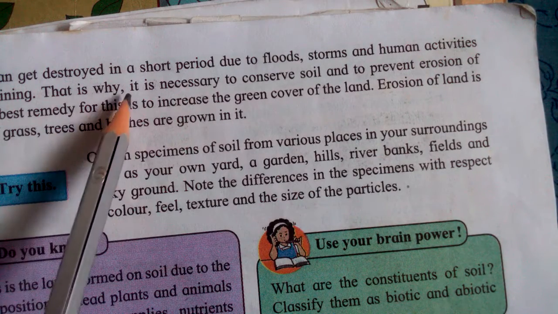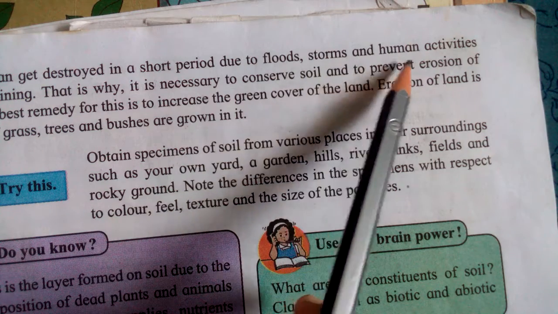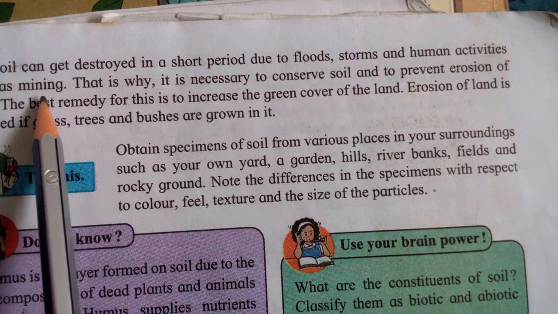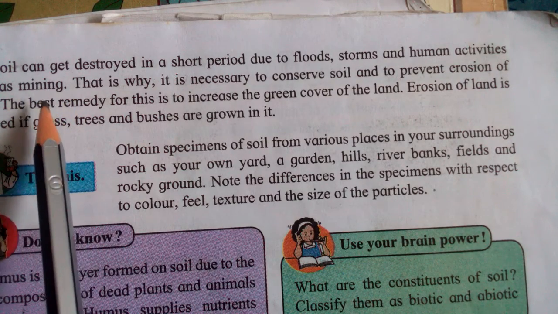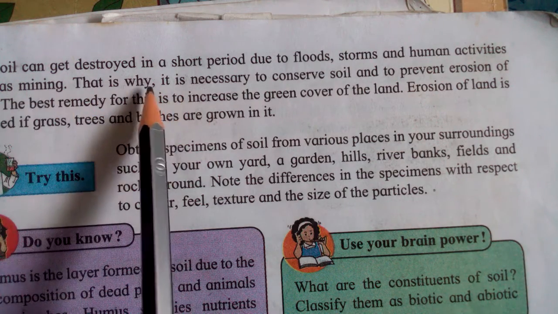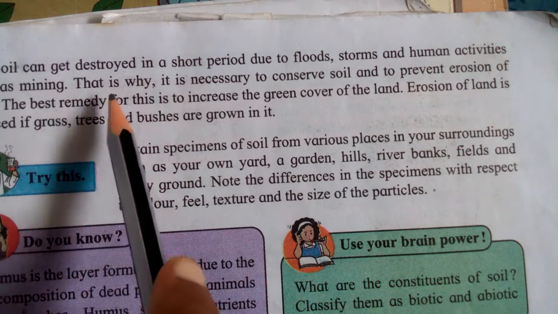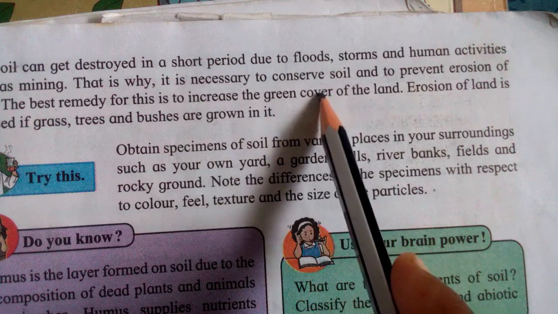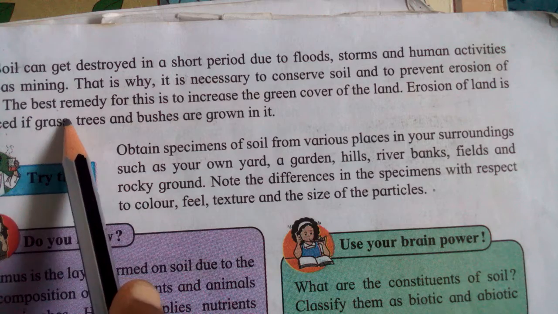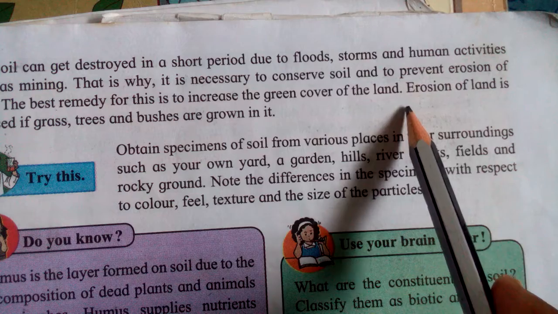Soil can get destroyed in a short period due to floods, storms, and human activities such as mining. Mine means we say in Marathi Khan. Okay, see, soil can get destroyed, and due to that, what happened? Soil is destroyed by floods, storms, and human activities such as mining. That is why it is necessary to conserve soil and to prevent erosion of land. The best remedy for this is to increase the green cover of the land.